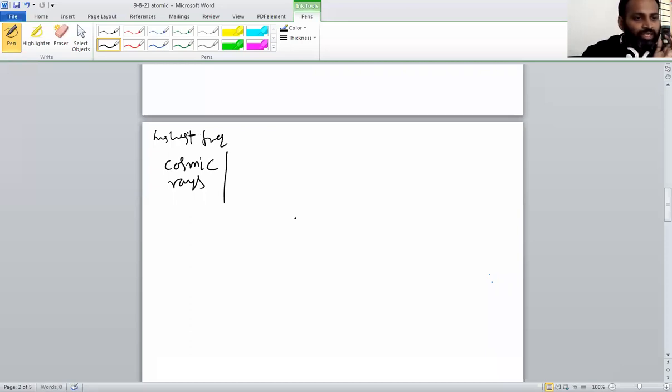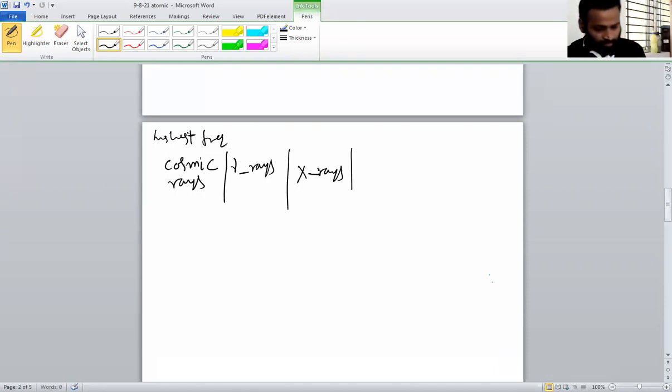Next, gamma rays, X-rays, UV, and visible.